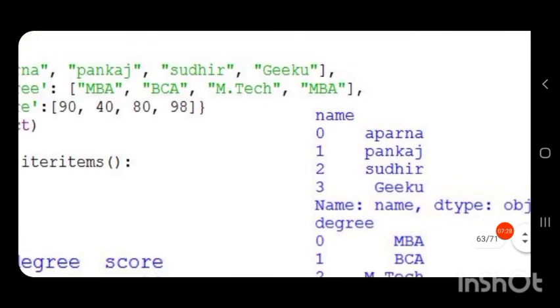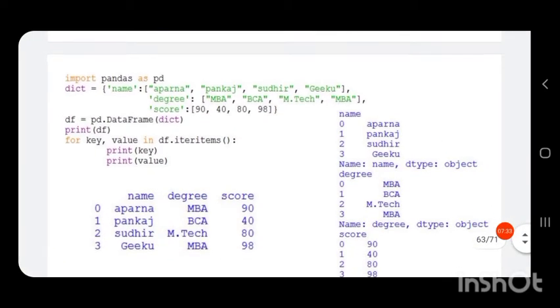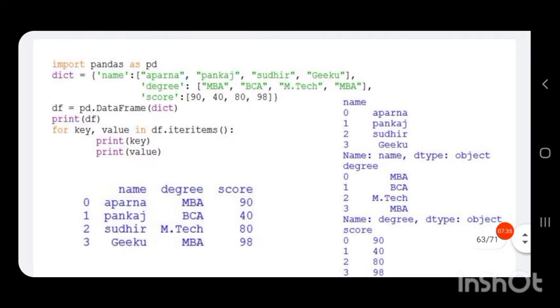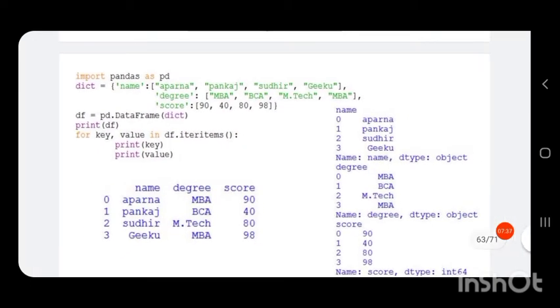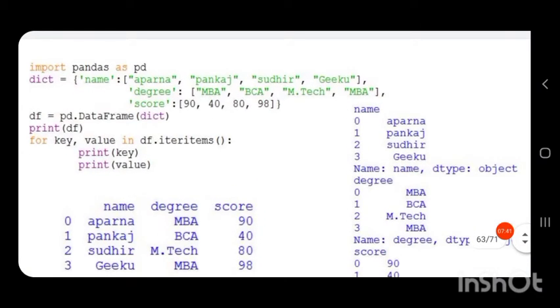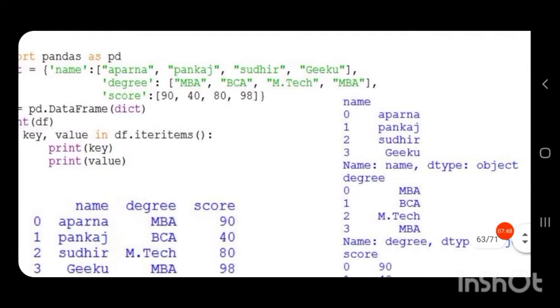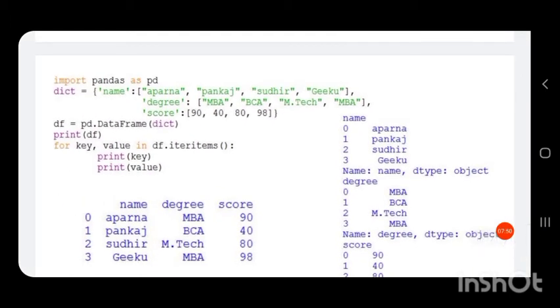So the iteritems function will return the output in the form of column index, series. The series will contain the values in that particular column.